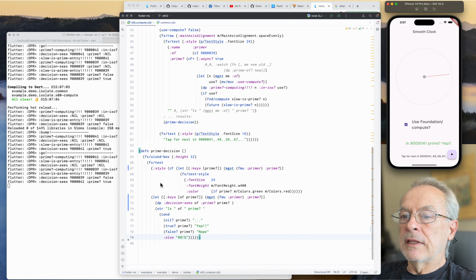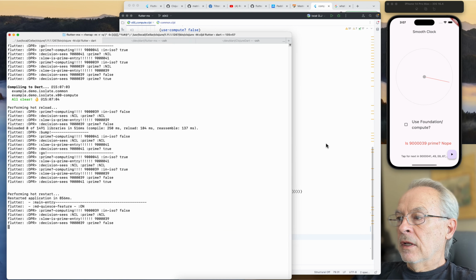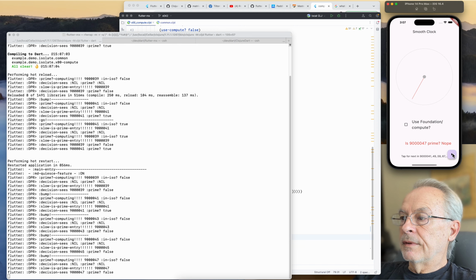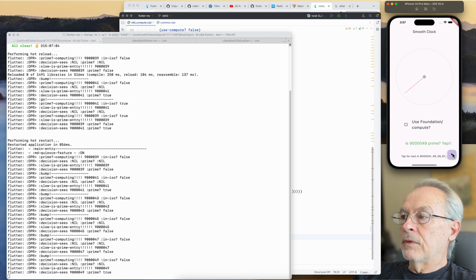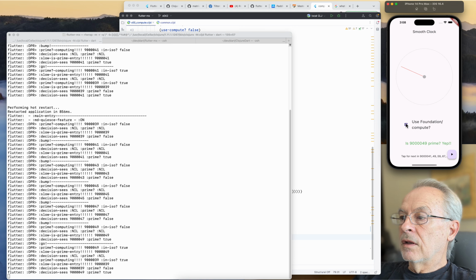Let me shoot through that again, and let's keep an eye on the second hand this time around. We're still not using Foundation compute. Bam, you saw that hit. We go up to 49. Bam, look at that second hand. Wow. Now I can reset it, and it's still at 949 prime.